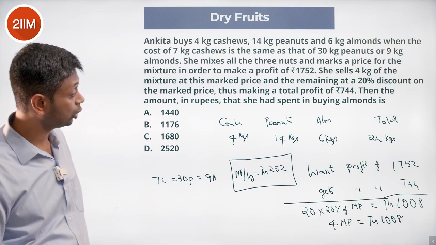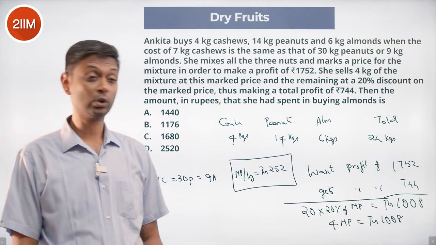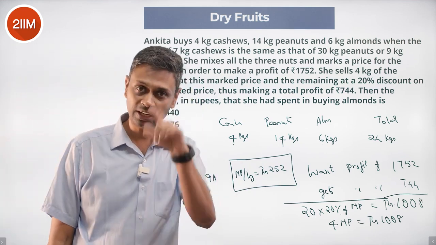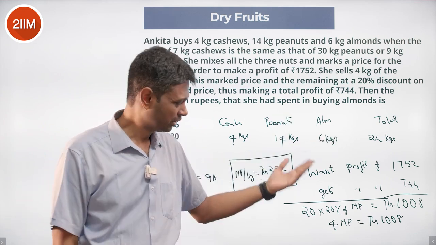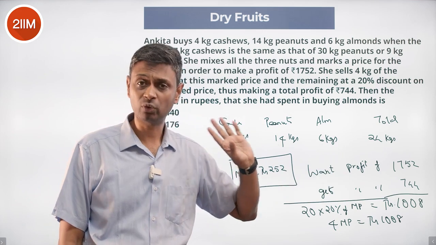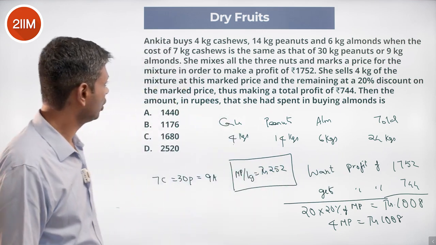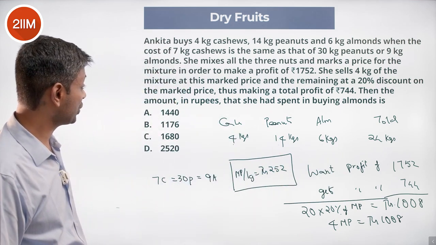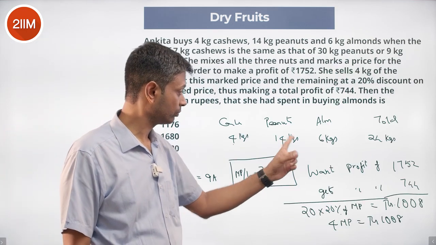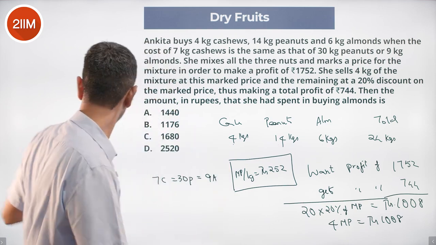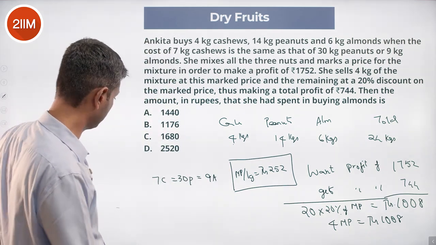Brilliant. He's selling 24 kilograms. He wants to sell 24 kilograms at this price. If he had done it, then she would have got 1752 as profit. She's not able to. She discounts and sells this and therefore makes 744 profit. Now what do we need to find? The amount in rupees that she had spent in buying almonds. To find this amount she spent, I think we'll have to use this.